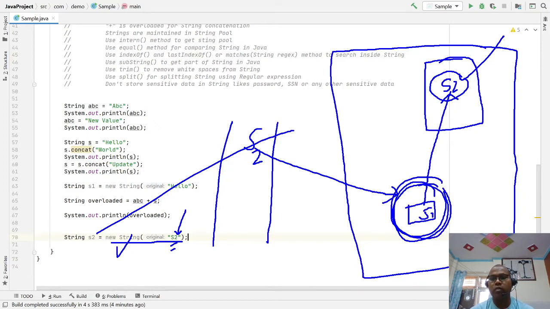Sometimes they ask how many objects are created. If the string is not already available in the pool, then the pool object is created. After that the new heap object is created, and this heap object is referred to by the reference variable.